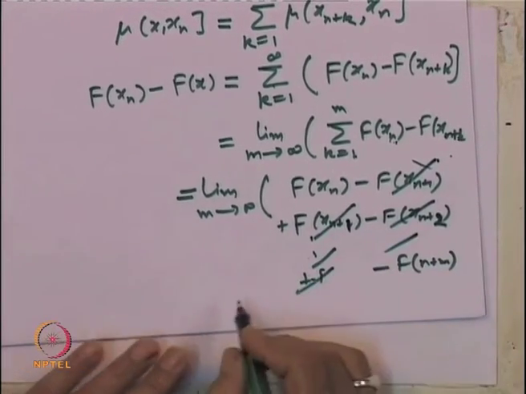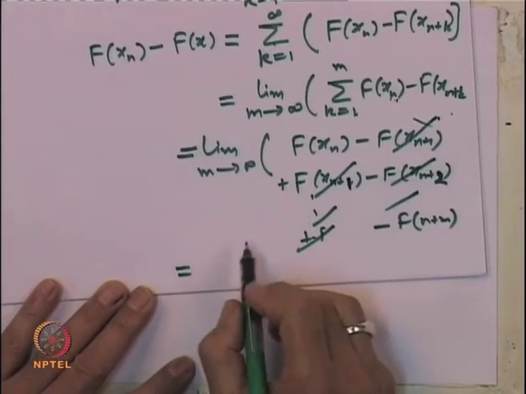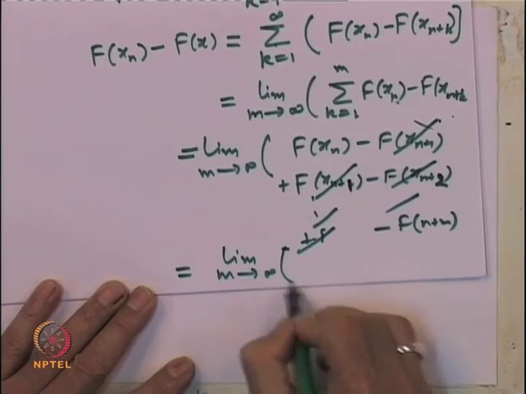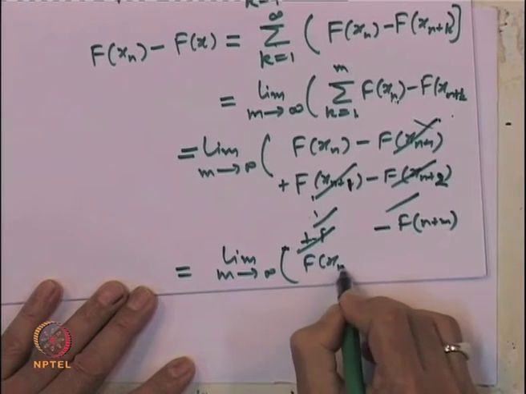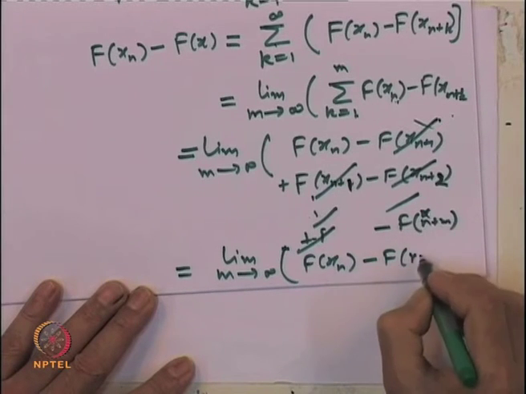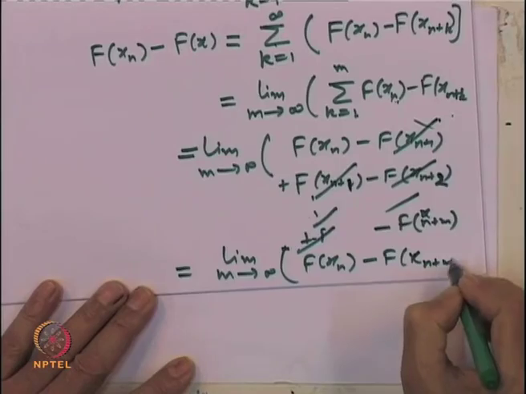So, what we will be left with is the limit, m going to infinity, of f of x_n minus f of x_{n+m}.